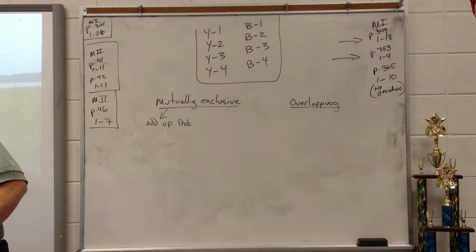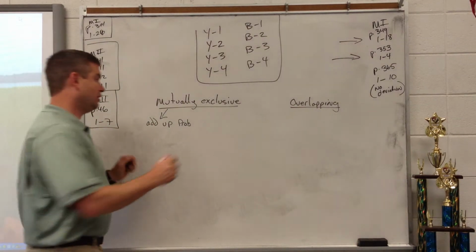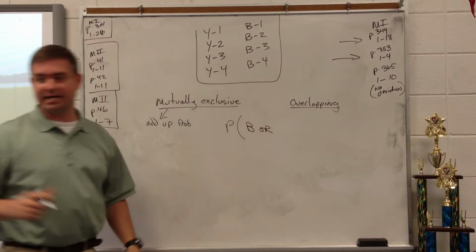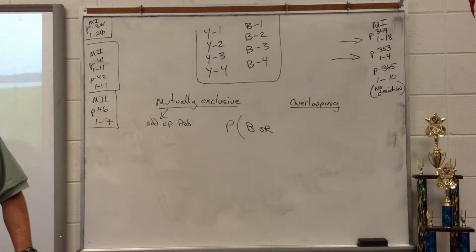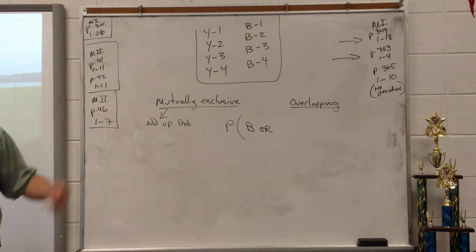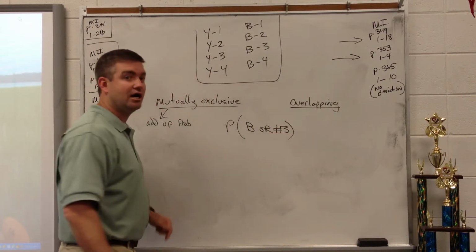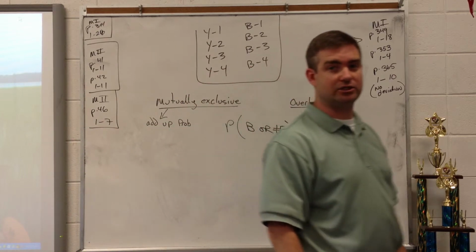Event A says you choose a blue card. Here's the probability of a blue card. Or, what is the second part? We're doing number 2. What's the second part? A number 3 card. Do those events overlap or are they mutually exclusive?